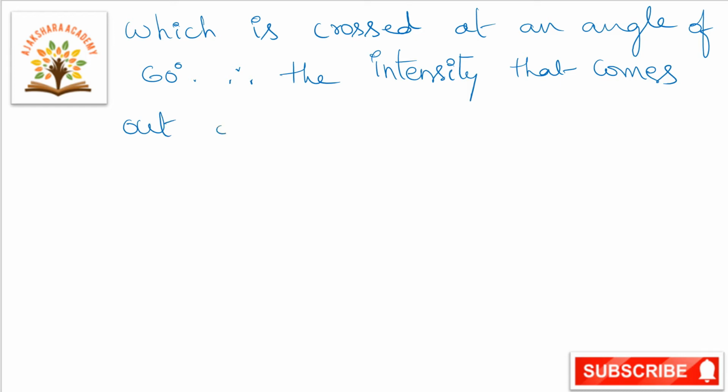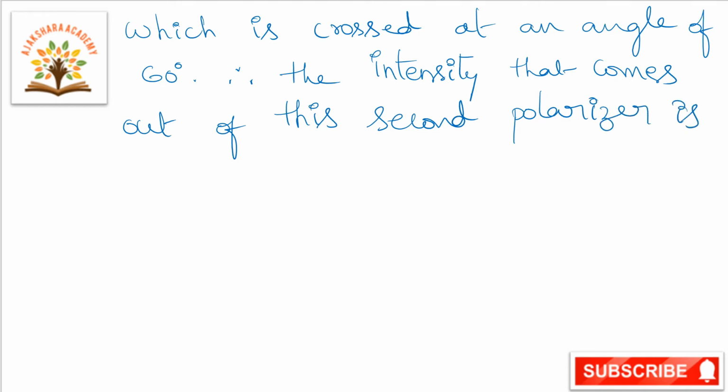So therefore the intensity that comes out of this second polarizer is I2 is equal to I1 cos square 60 degrees, that is equal to I naught by 8.